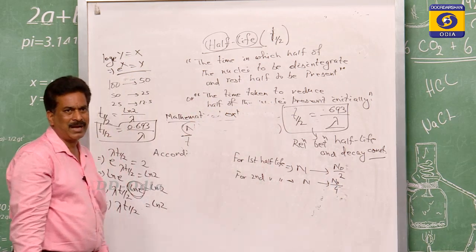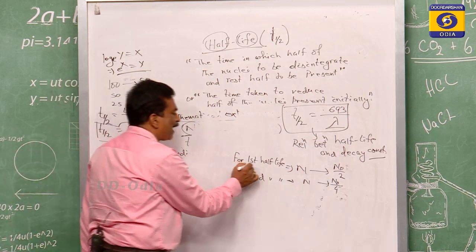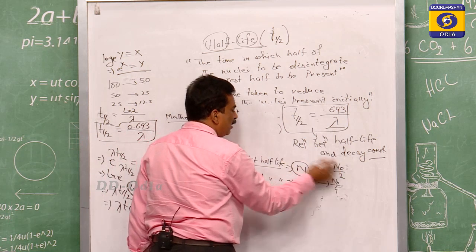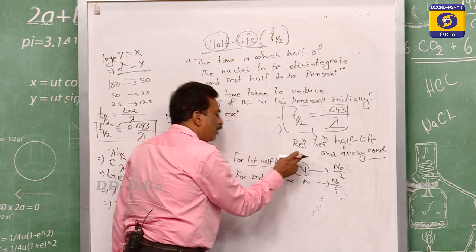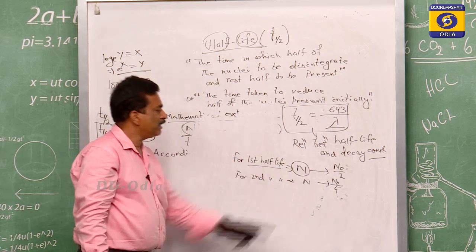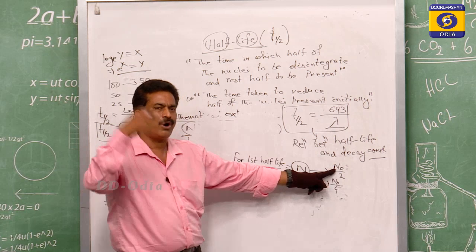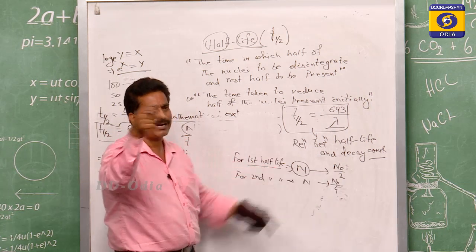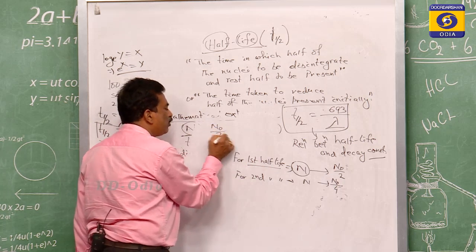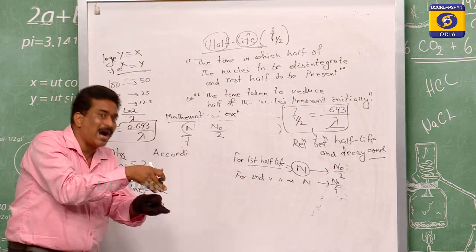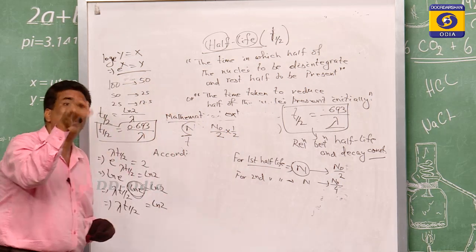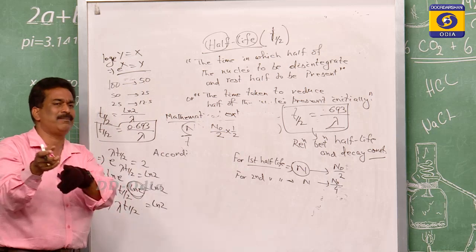Are you clear on my point? For the first half life, initially it was N0, and the number present is half of the initial. For the second half life, that half is the starting amount, so N0 by 2 becomes half, meaning N0 by 4, which is the second half life.